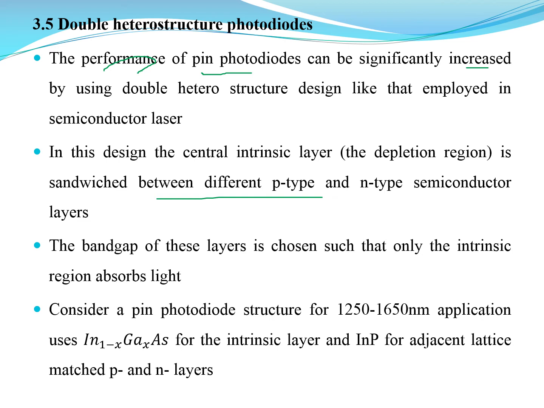The band gap of these layers is chosen such that only the intrinsic region absorbs light. Consider a pin photodiode structure for the 1250 to 1650 nanometer application. This is the wavelength range used. It uses indium gallium arsenide for the intrinsic layer and indium phosphide for the adjacent lattice-matched P and N layers.